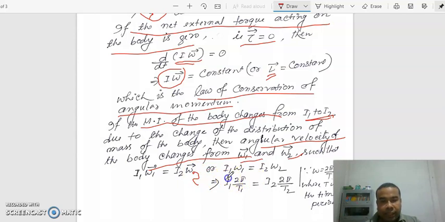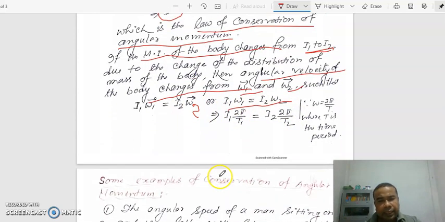I2 omega 2. Again, omega we can write as 2 pi by T. Omega, angular velocity, can be written as omega equal to 2 pi by T, where T is the time period. This is another form.